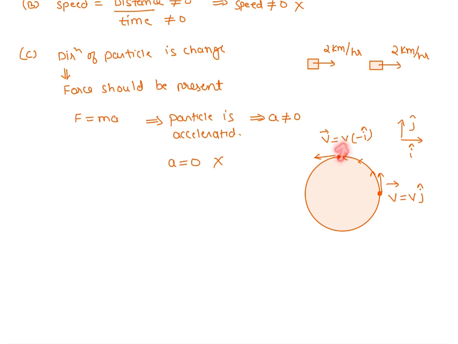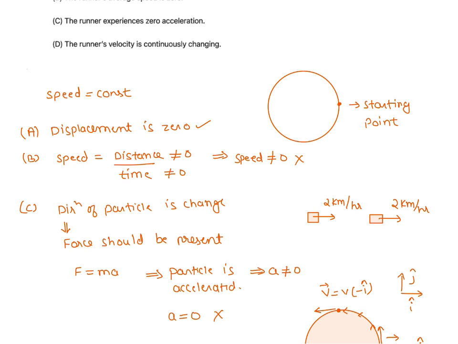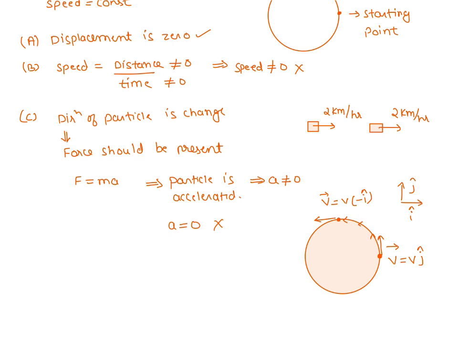So the magnitude of velocity is not changing, but of course, direction is changing. Here the particle was moving towards the y direction. Here the particle is traveling towards the minus x direction. So at each and every point, the direction of velocity is changing. So if the direction of velocity is changing, I can say, yes, this option is correct, which says the runner's velocity is continuously changing. Direction is continuously changing. So option D is also correct.